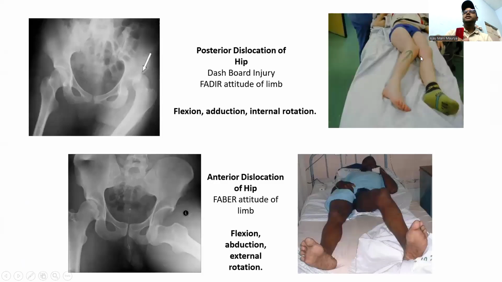You can clearly see here the posterior dislocation of the hip. It is called FADIR. FADIR means flexion, adduction, internal rotation. This is the FADIR attitude of the limb. FABER is flexion, abduction, external rotation. This is the anterior dislocation of the hip.